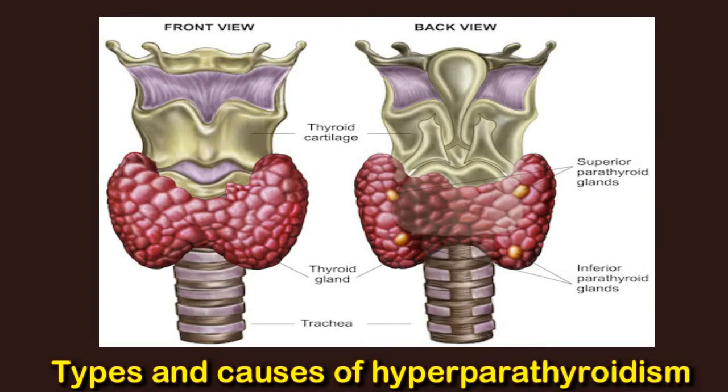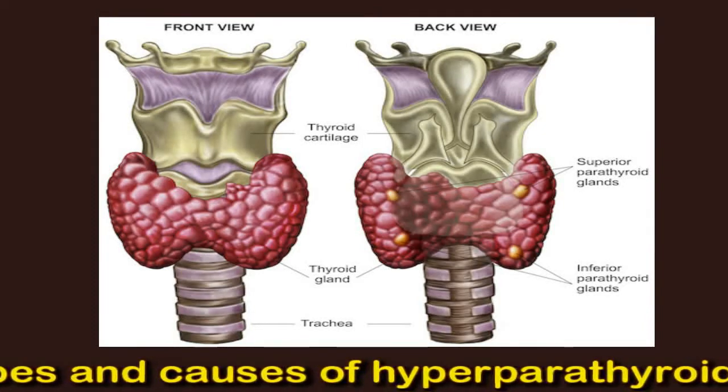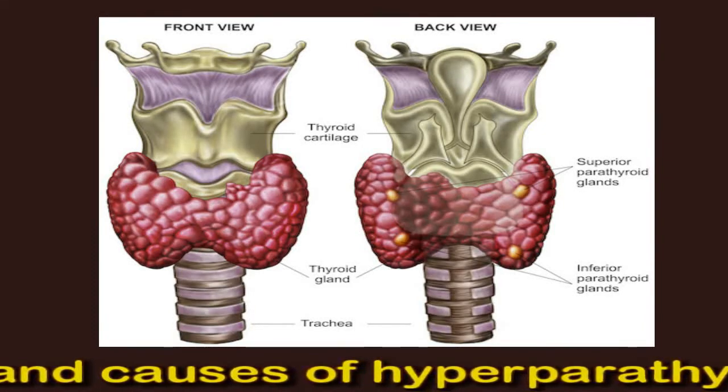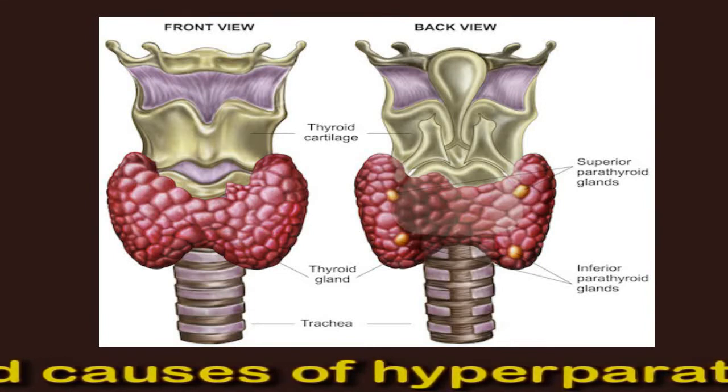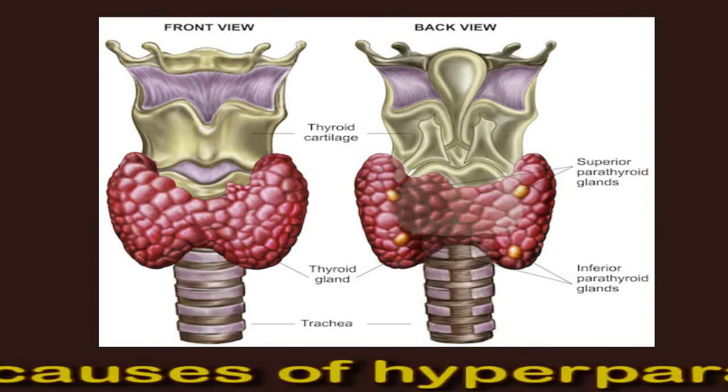Secondary hyperparathyroidism. Secondary hyperparathyroidism does not occur due to an issue with a parathyroid gland. Instead, an underlying condition such as kidney disease or low vitamin D levels causes calcium levels in the body to decrease. This triggers the parathyroid glands to start releasing extra parathyroid hormone.